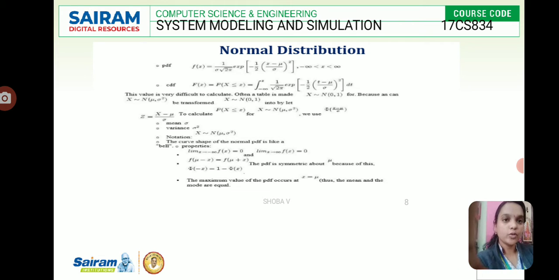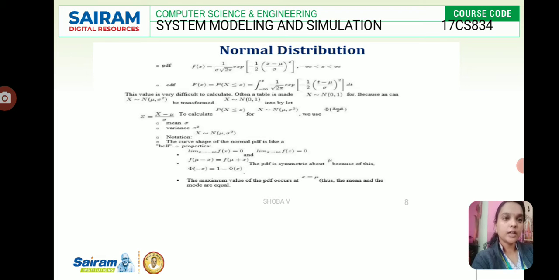And normal distribution. Here the formula is f of x equals 1 divided by sigma root 2 pi, times exponential of minus 1 by 2 times x minus mu divided by sigma, the whole square, with x from minus infinity to infinity.